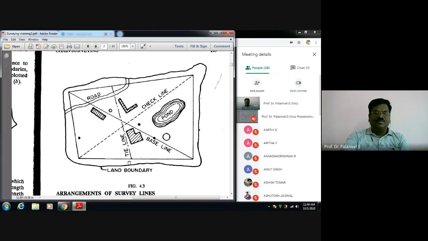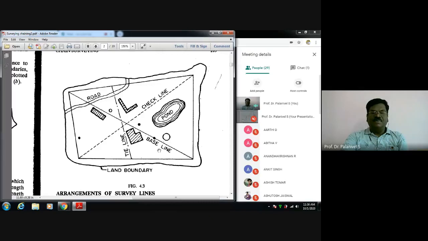This is because these features are far away from my main survey line. By keeping in view these two buildings, I want to prepare the plan of them. I'm running another line very close to it, which is called a tie line. Along with my main traverse line, I'm running a secondary survey line, called a tie line. From this it is easy for me to take offsets to this building.